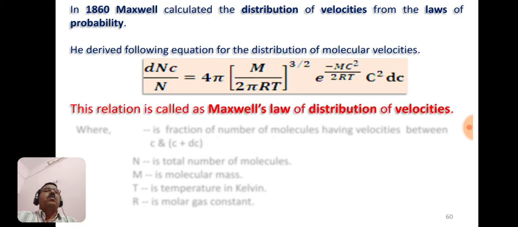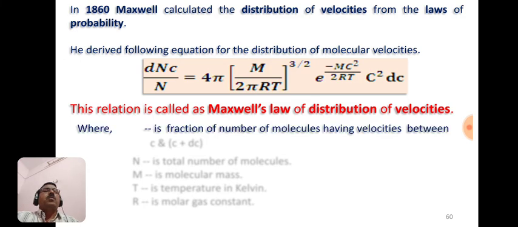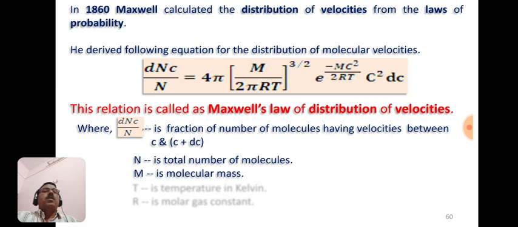This relation is called Maxwell's law of distribution of velocities. Here dNc by N is the fraction of the number of molecules having velocities between c and c plus dc. Capital N indicates the total number of molecules, capital M indicates the molecular mass, capital T indicates the temperature of the gas in Kelvin, and capital R indicates the molar gas constant.